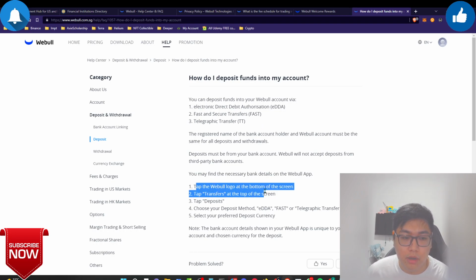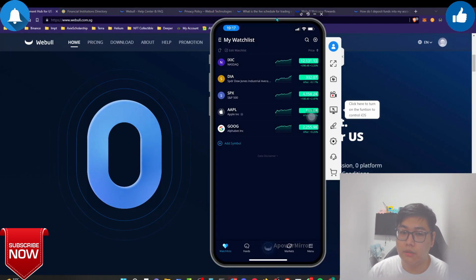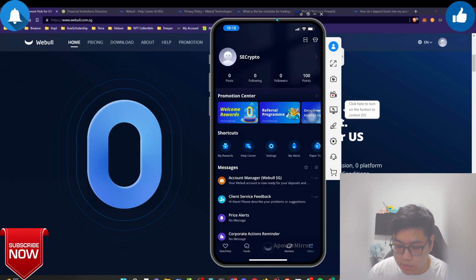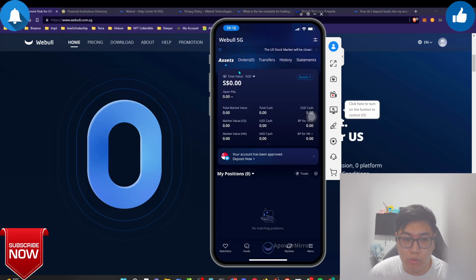Over here it's very simple how to top up. I'm going to guide you through on the application right now. Once you have downloaded the app, just head over to your account. Over here, click on the menu, and you can see your profile. On the profile itself, you will see a very long name. If you want to personalize your account, just click on it and edit. Secondly, you see the middle icon, just click on it, and it's going to show you your total asset, and you can deposit after your account is approved.